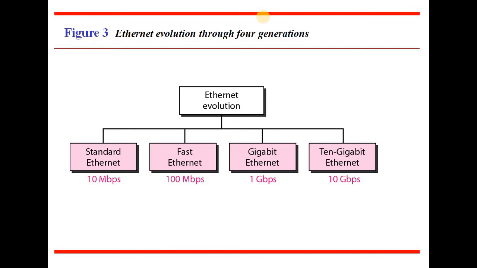And standard Ethernet is 10 into 10 to the power 6 bits per second. It is also called 10 base 5. Here 10 is the 10 Mbps of data you want to send, base is baseband, and 5 is 500 meters, that is the restriction for the cable. So standard Ethernet is also called 10 base 5. It is an example of standard Ethernet.